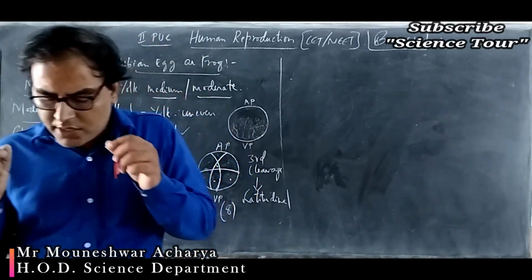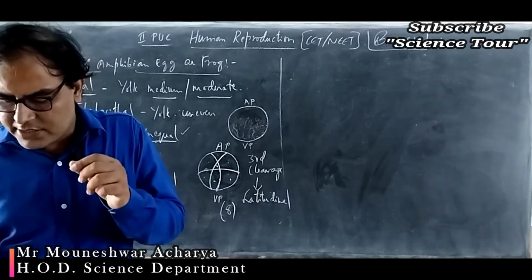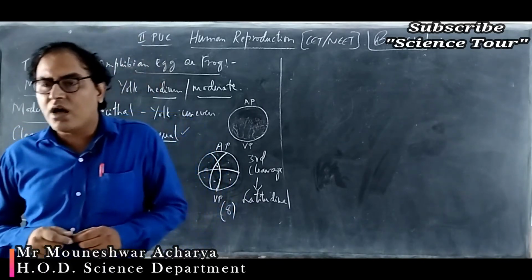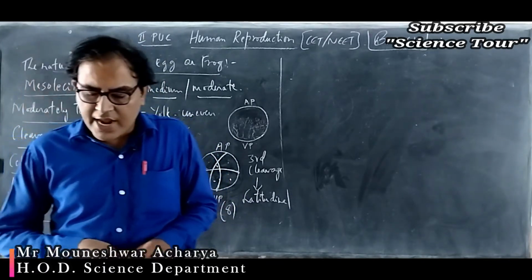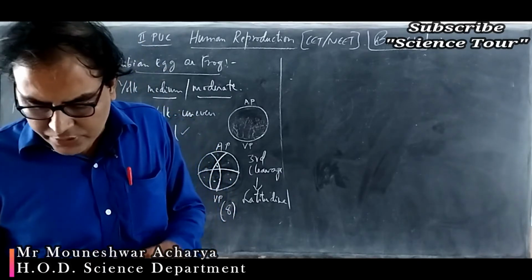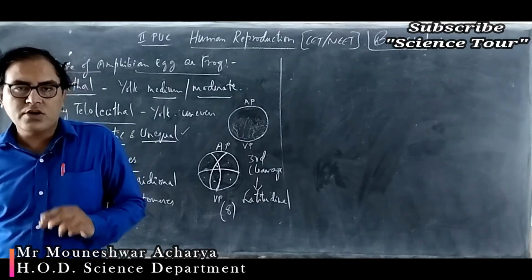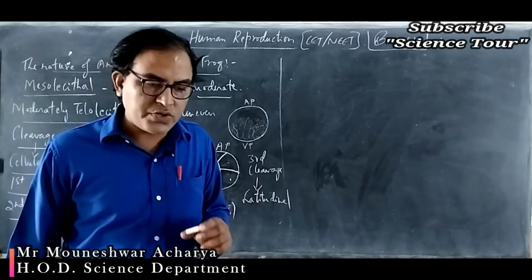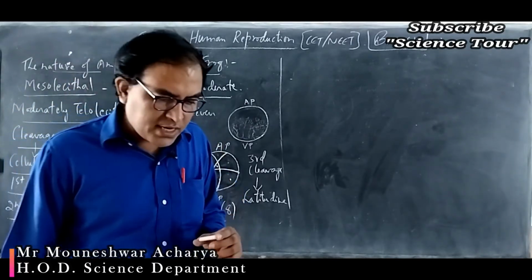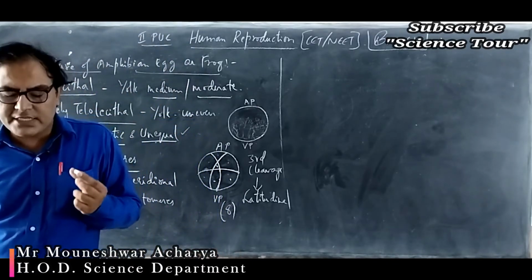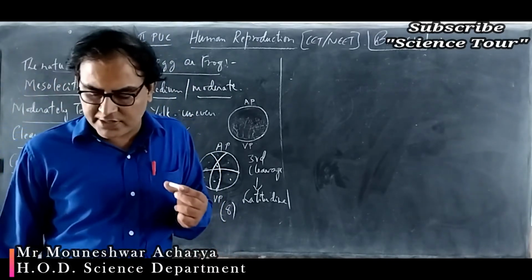The HCG is made by the cells that form the placenta, and thus produced only during the pregnancy. So the placenta secretes the hormone HCG, human chorionic gonadotropin.